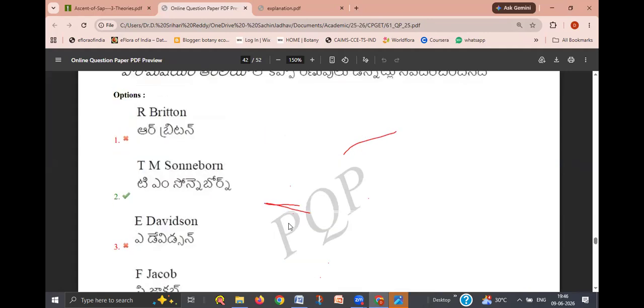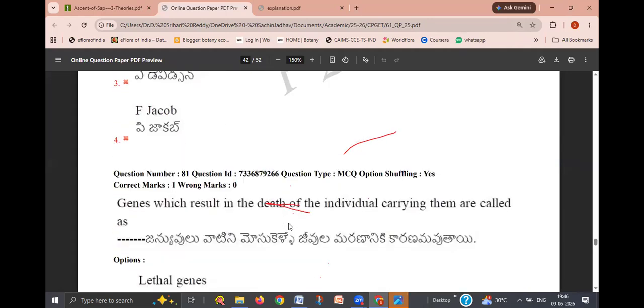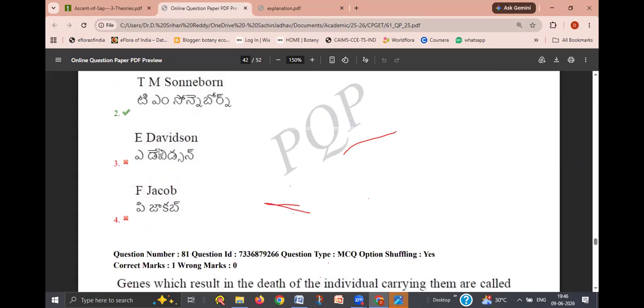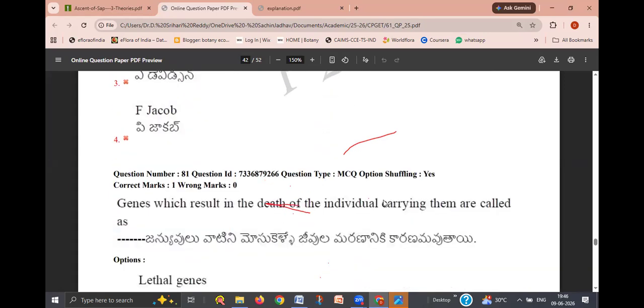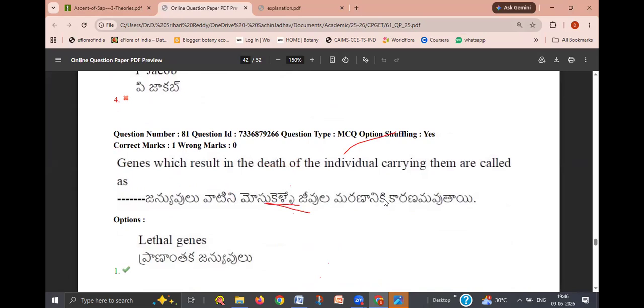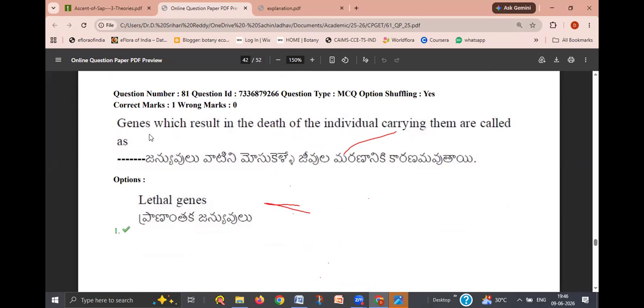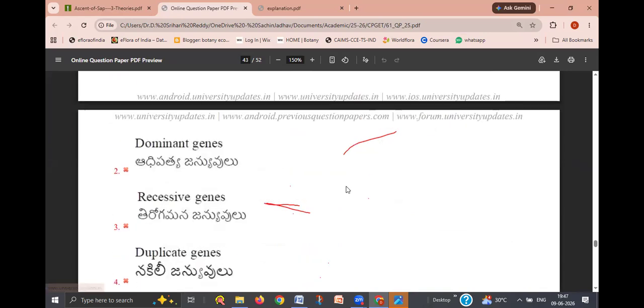Next, you see there are different options. You see here, Davson and Danielli. Yesterday we discussed the trilamellar or sandwich model of the plasma membrane as explained by Davson and Danielli. That also you have to remember. Next, another question. Genes which result in the death of the individual carrying them are called lethal genes, because the genes are responsible for the death of that organism. That is the right answer.